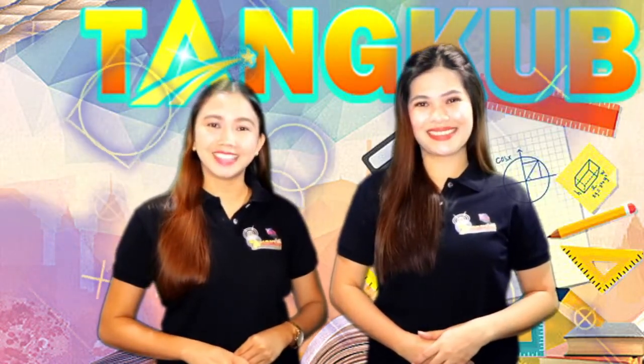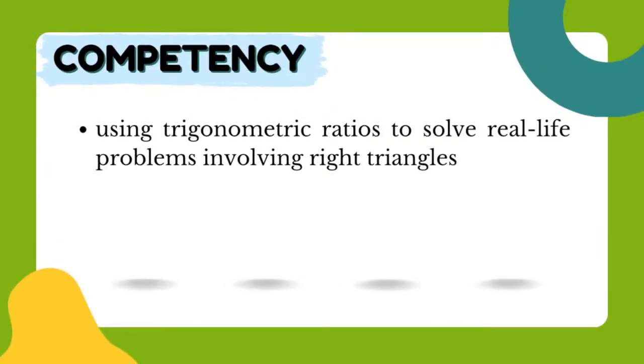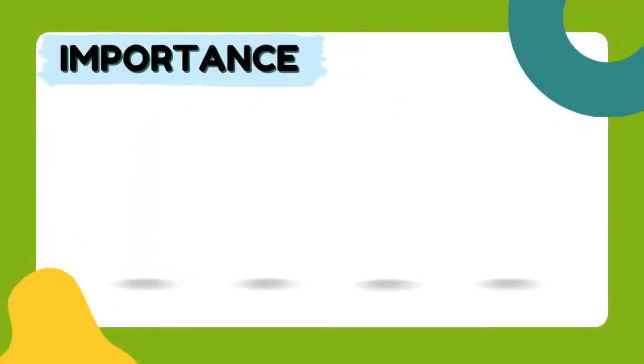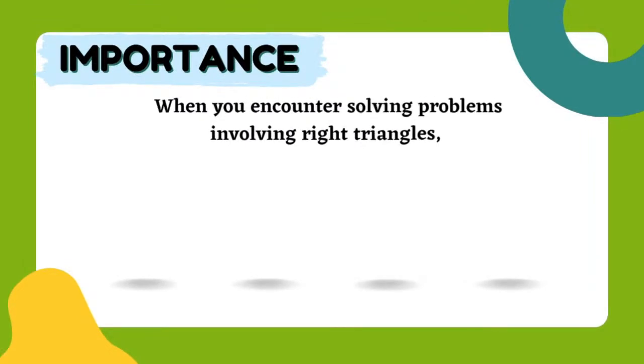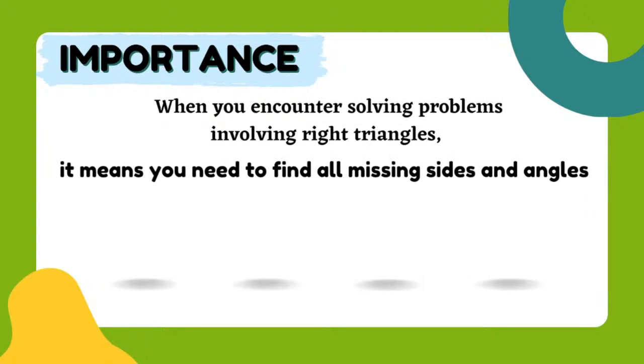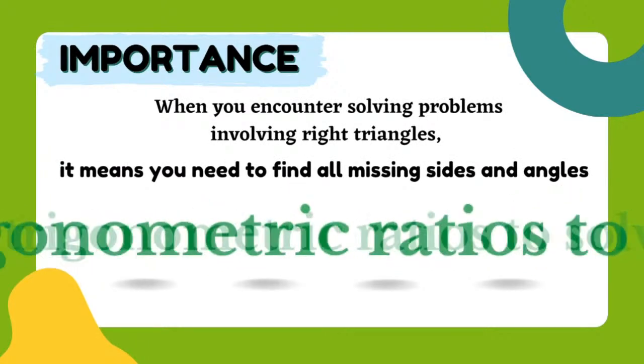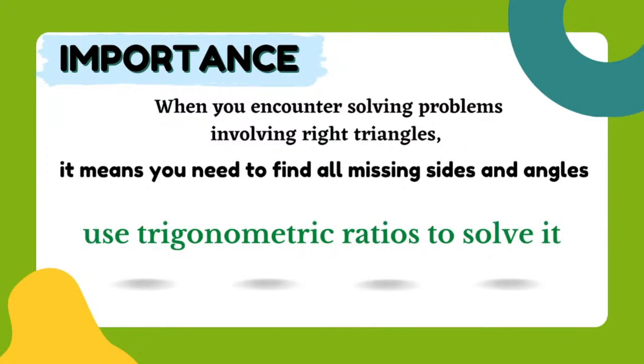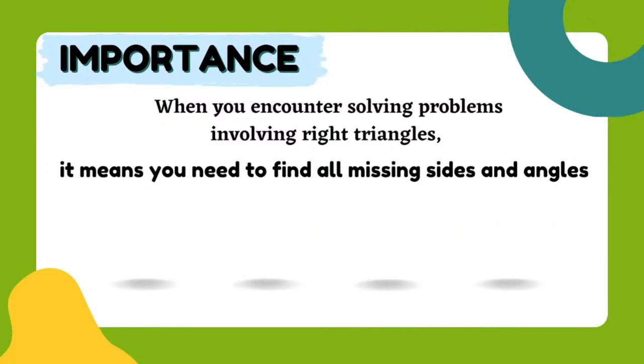Now, let us begin. Our today's lesson is all about using trigonometric ratios to solve real-life problems involving right triangles. Now, why do we need to study this lesson? When you encounter solving problems involving right triangles, it means you need to find all missing sides and angles. In that case, we use trigonometric ratios to solve it.